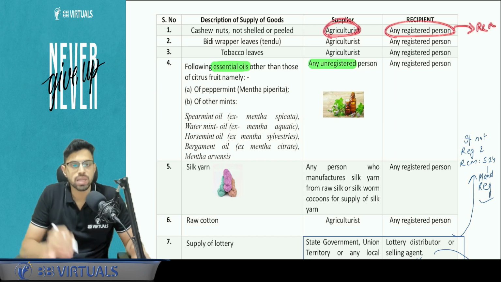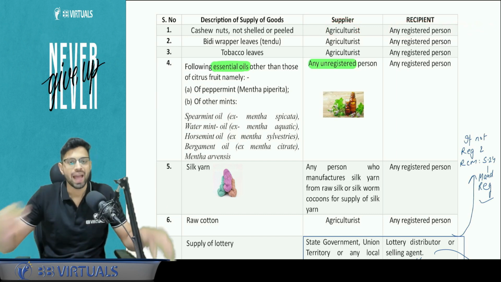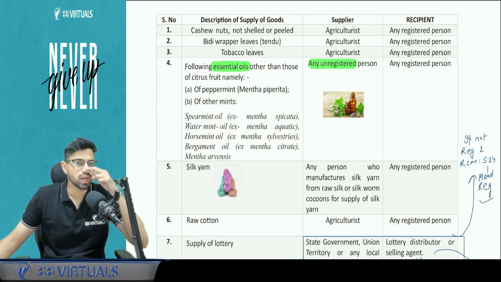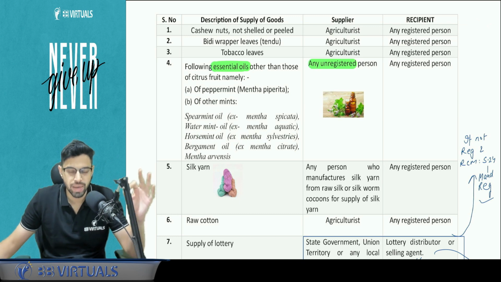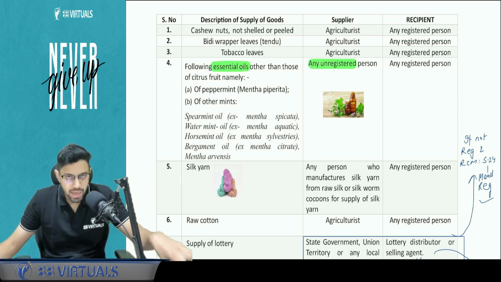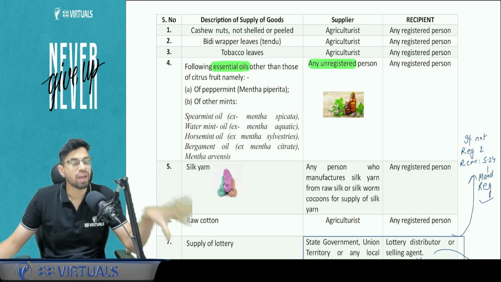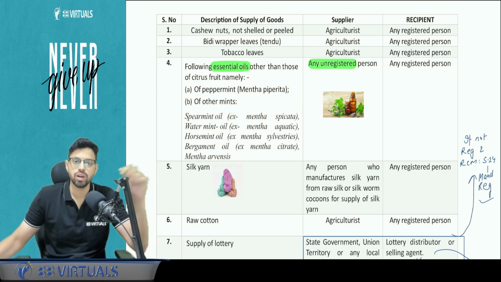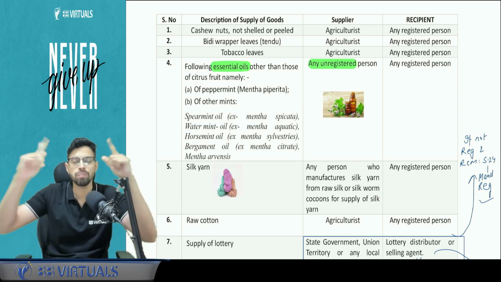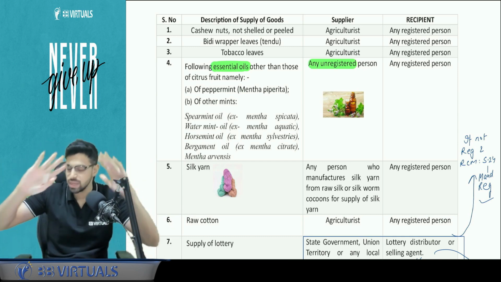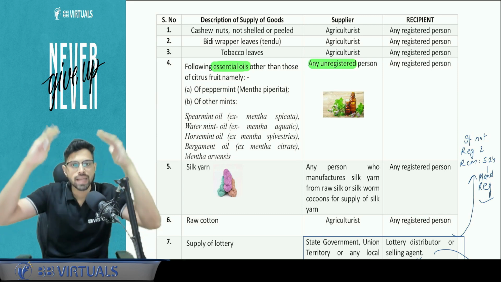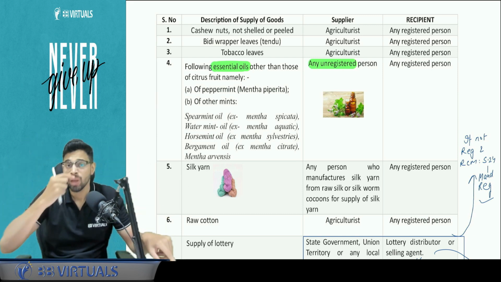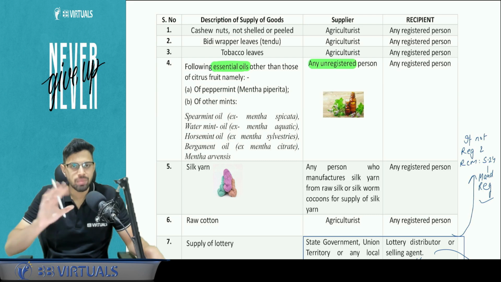Now first of all, you need to understand the meaning of agriculturist. Agriculturist means we are covering only and only an individual or a Hindu undivided family, and they are involved in agriculture, they are doing the labor, or their family is involved in the labor. Family I have already covered. Who is covered in family? Spouse, children, parents. Spouse and children are always covered. Parents, grandparents and brother, sister only if they are wholly or mainly dependent. So that is the meaning of family.